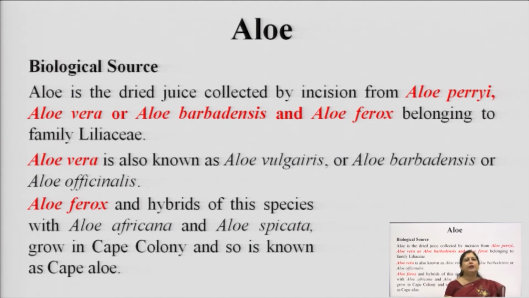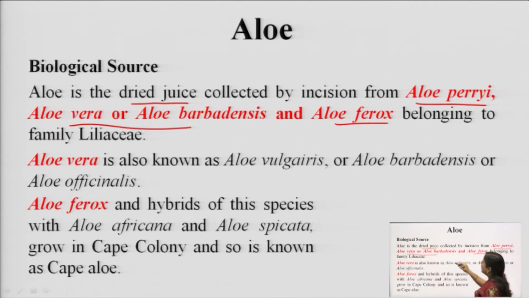So, here we have listed in the biological source that aloe is the dried juice collected from Aloe perryi, Aloe vera or Aloe barbadensis, and Aloe ferox, belonging to the family Liliaceae. Okay. So, the family is Liliaceae, and there are three different varieties. One is Aloe perryi, one is Aloe vera or Aloe barbadensis, and the third is Aloe ferox. Now, commonly, depending upon the places in which they are grown, they have different common names.